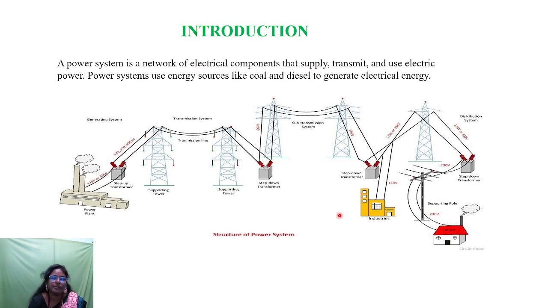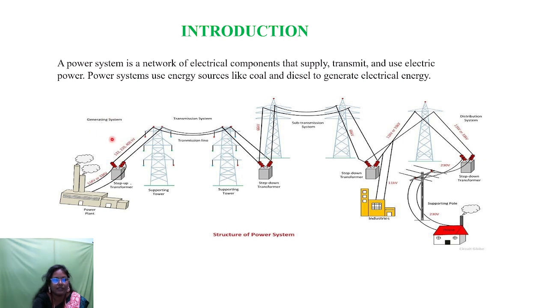So the power system plays a major role in electrical engineering studies. It deals with the generation, transmission and utilization of electric power. We know that the power system is a network of electric components that supplies, transmits and uses the electrical power to the consumers. Power systems mainly use energy resources like coal and diesel to generate the electrical energy. So this is the general structure of electric power system. We can generate the power by using renewable and non-renewable energy resources.